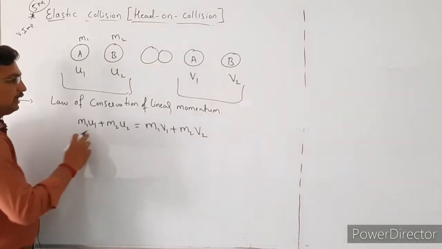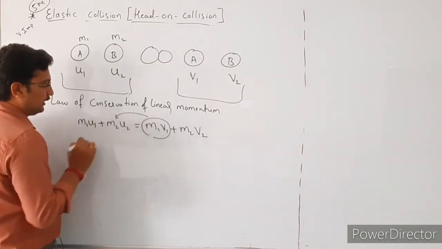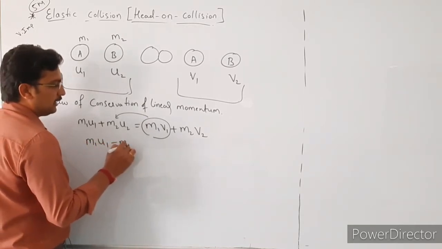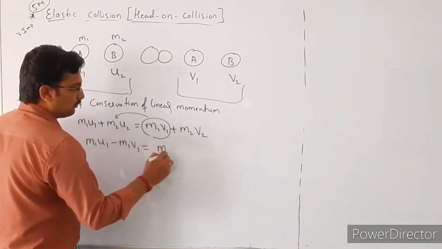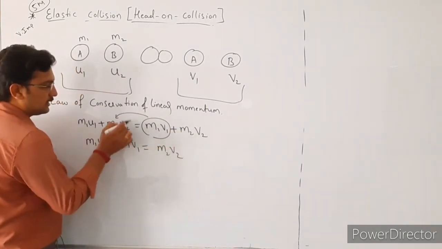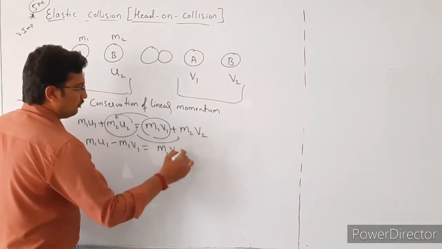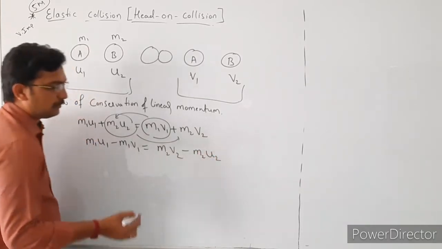Okay, next we will rearrange the terms here. Take this term this side, then it becomes m1 u1 minus m1 v1, that is equal to m2 v2 as it is. Take the other term this side, then minus m2 u2.